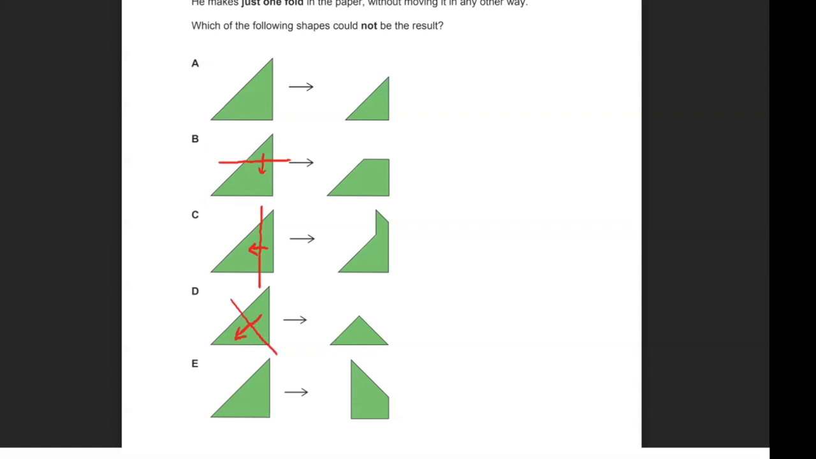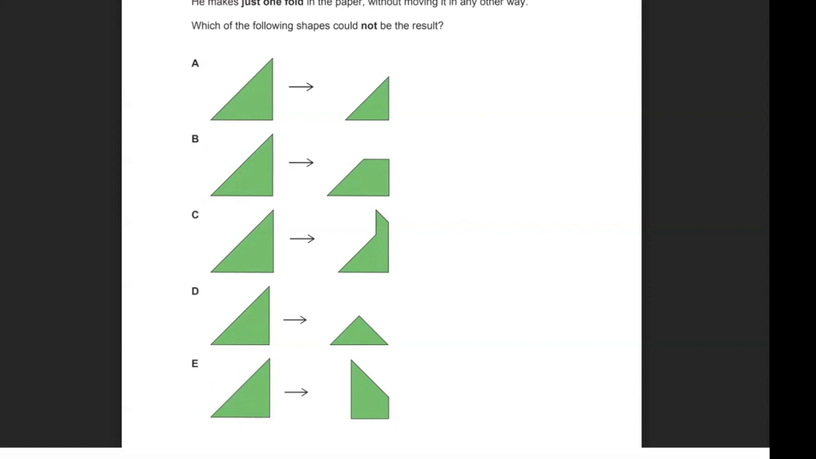And then for E, I could fold it here and take the whole left side over to the right, and the whole right side to the left side, so that it covers this little triangle there, and that should give me the shape on the right hand side. So I can do those folds for all of those shapes to get the figures on the right, but for option A, there is no fold that you can do to get the figure on the right.